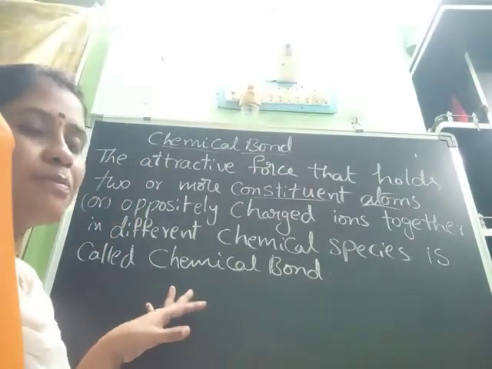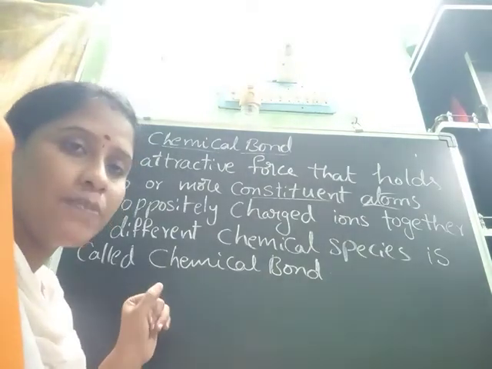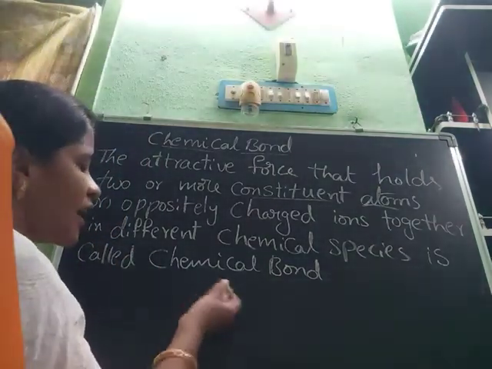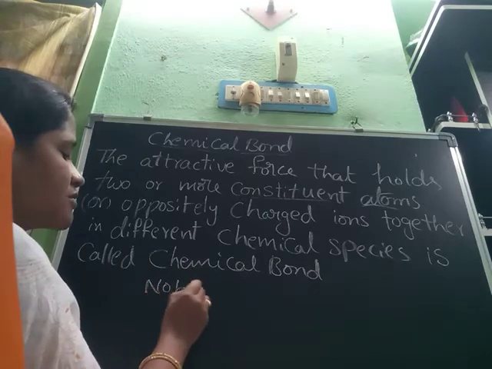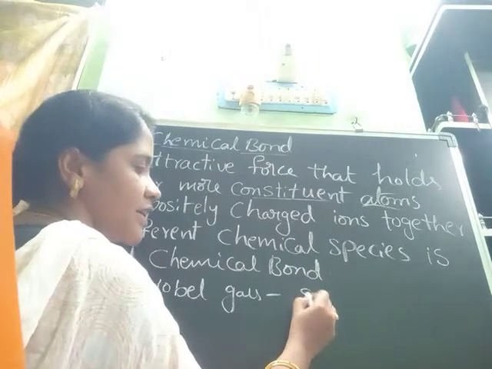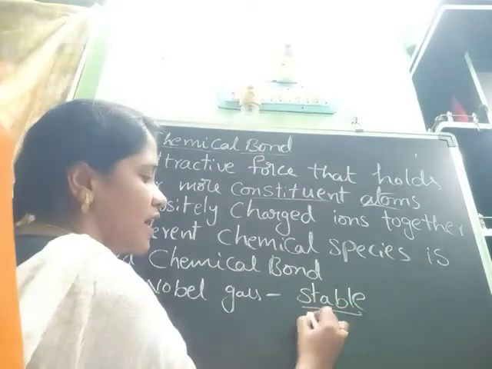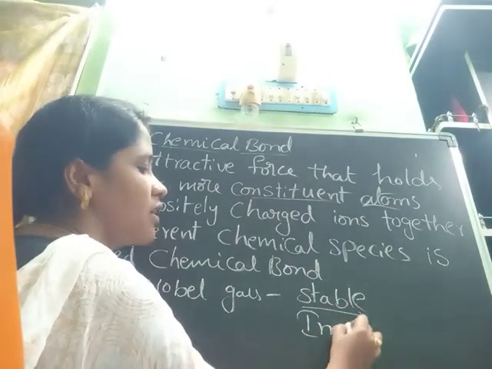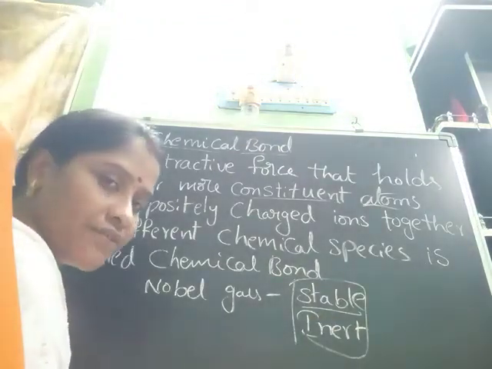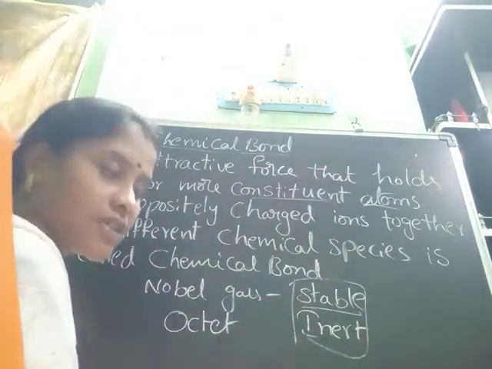Okay, how will the atoms participate in the chemical bond? How will the chemical species form? That you see now. Actually, noble gases contain an inert or stable configuration. Noble gases are inert, which means they do not participate in any bond. They contain a stable configuration, which means an octet configuration is present in the outermost shell.